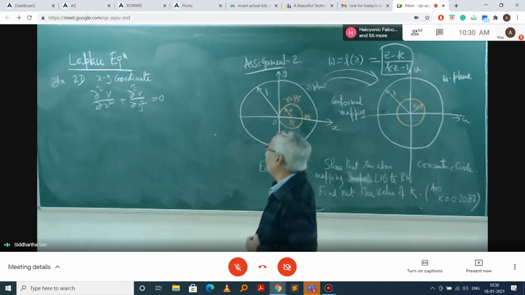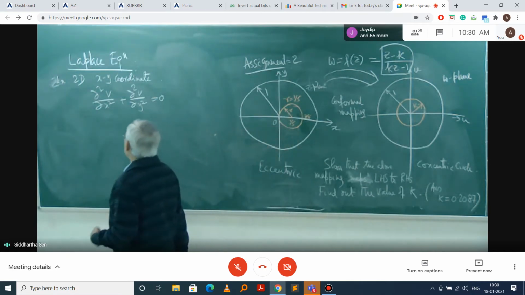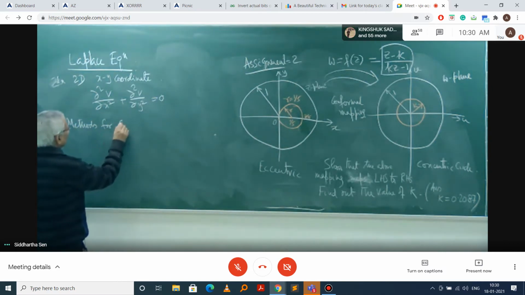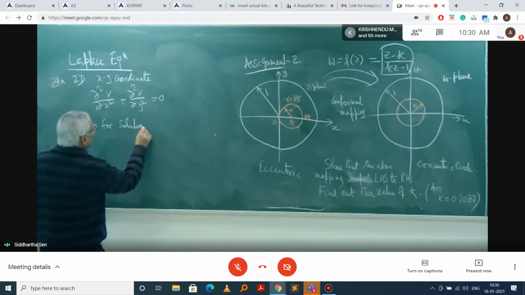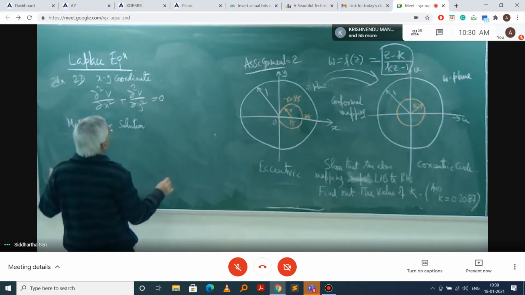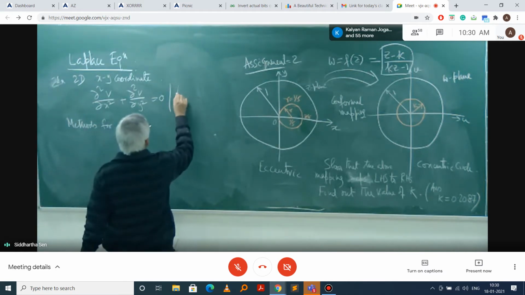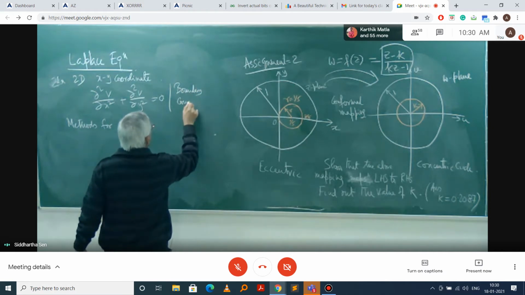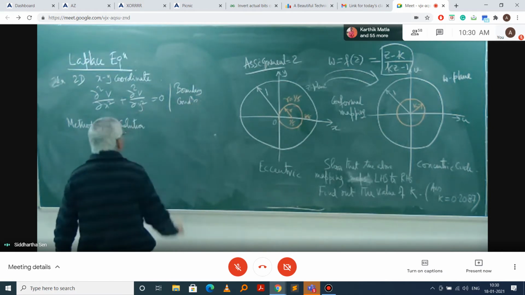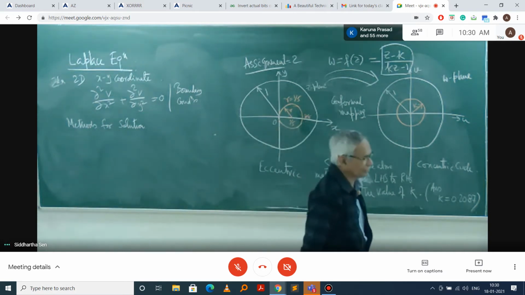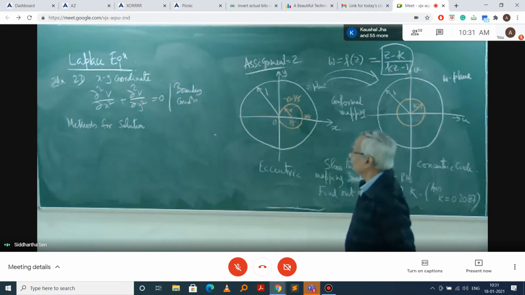Okay, so the methods for solutions basically, and also we need to have some boundary conditions. Because these are partial differential equations, they will have boundary conditions. We will have to define the boundary conditions and we need to solve it.